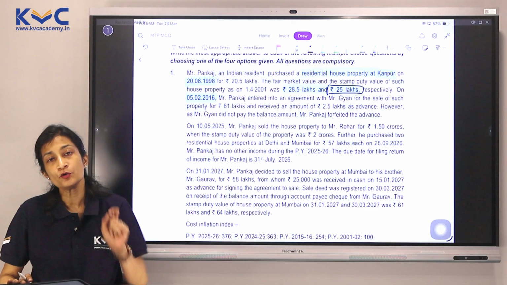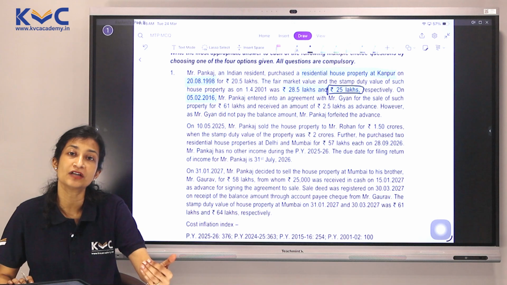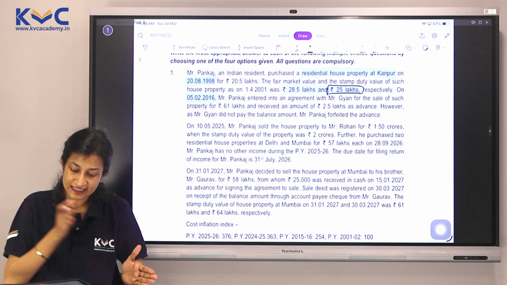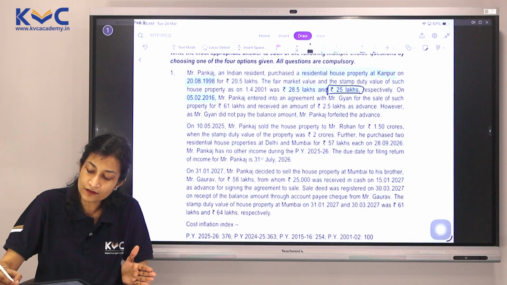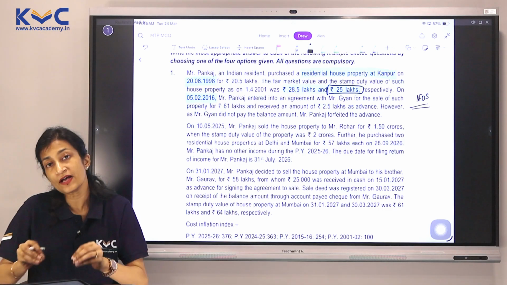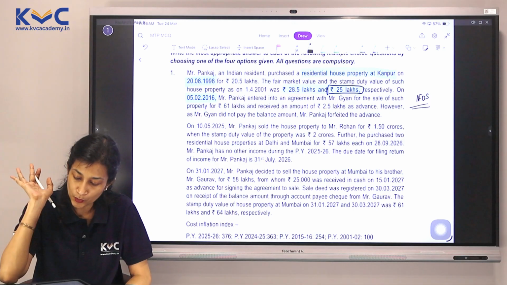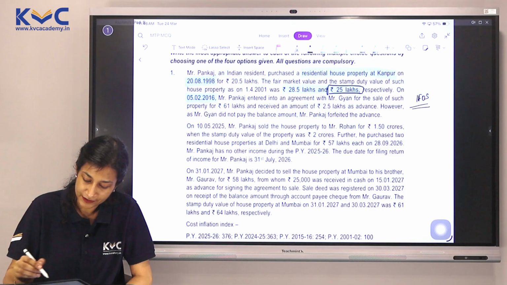Okay, we have a date here also, 5/2/2016. We know very well if the advance is forfeited before 1/4/2014, it requires deduction from the cost. Since it is after that, it would have been treated as income from other sources in the relevant year itself. As far as 25-26 previous year is concerned, we can safely ignore this information and continue further.